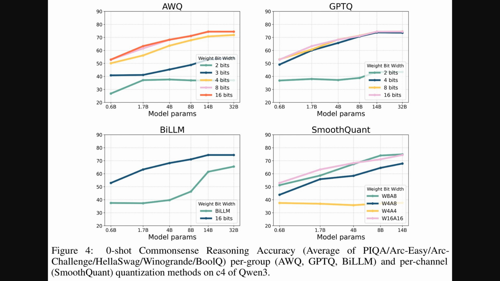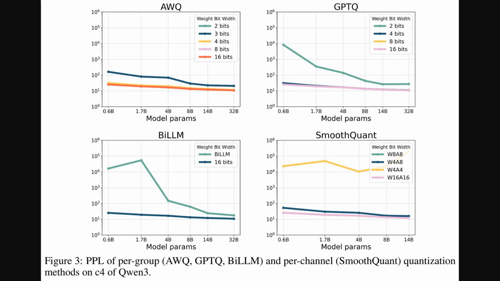Alright, so figure 3 brings us back to looking at perplexity, or PPL, on the C4 dataset, similar to what we saw in figure 1. But this time, it also includes smooth quant, the per-channel method we just discussed for common sense reasoning. So for the per-group methods like AWQ and GPTQ, the story for perplexity is much the same. Lower perplexity with larger models and higher bit widths, with significant increases at 3 and 2 bits.